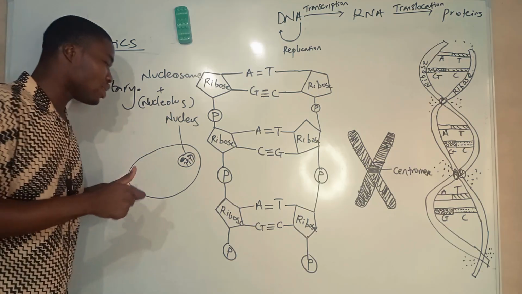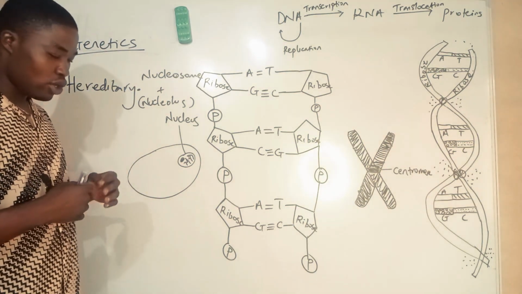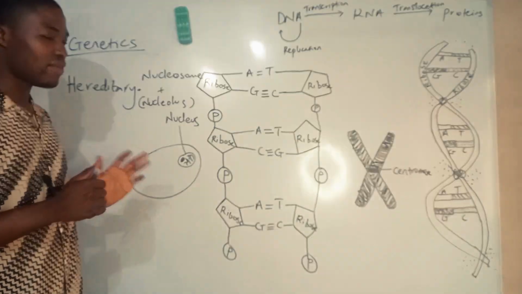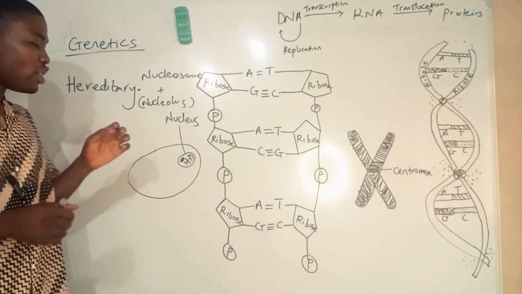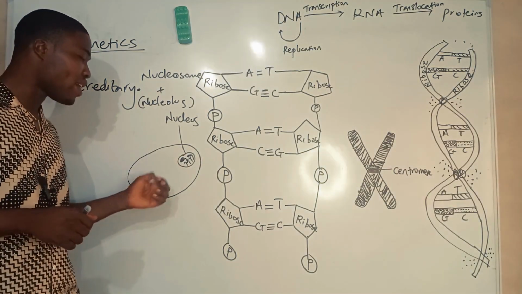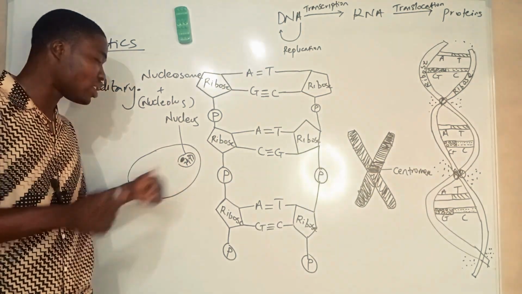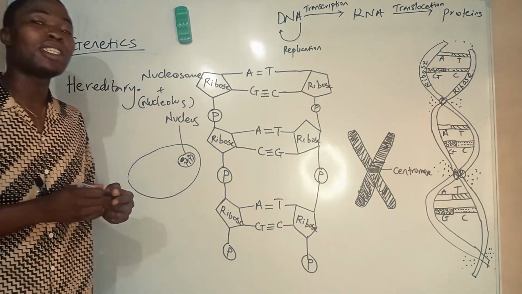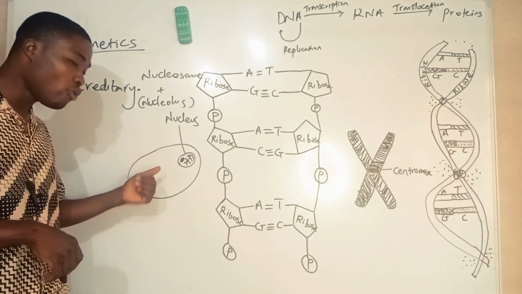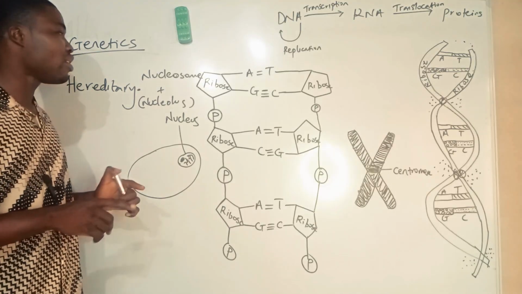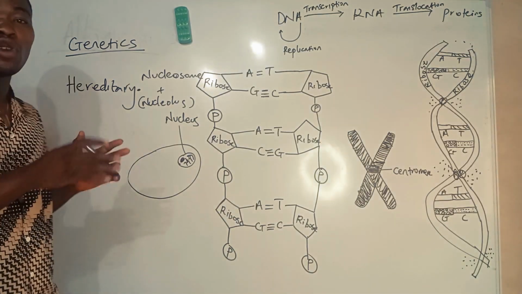Now, the nucleolus helps in the setup and production of DNA, RNA, and so on. But the nucleosome is very important to cell division, because when the cell is about to divide, if you have read your cell divisions, this nucleolus is going to disappear. The nucleolus disappears during cell division. This is a very important part of prophase. The nucleolus will disappear, leaving just the nucleosome, which is actively involved in the division of the cell.